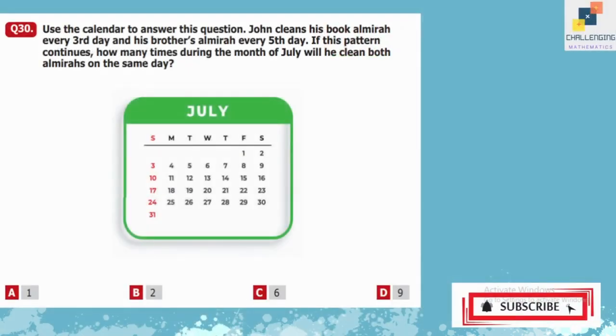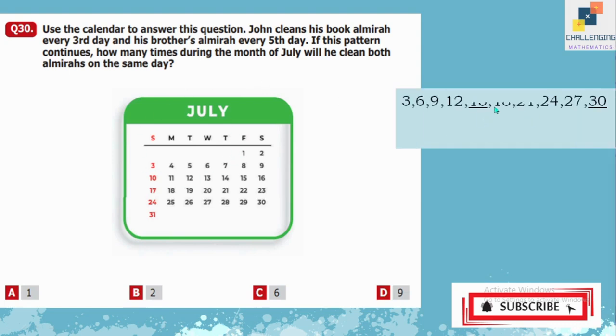Question number 30. Use the calendar to answer this question. John cleans his book almirah every third day and his brother's almirah every fifth day. If this pattern continues, how many times during the month of July will he clean both almirahs on the same day? So we can mark it on the calendar as well, but I am going to write the multiples at the side so there is no confusion.